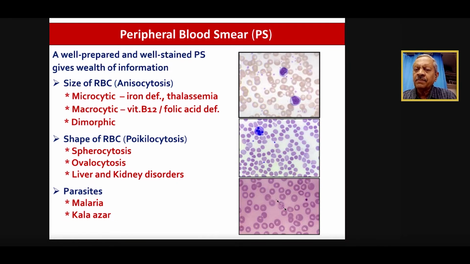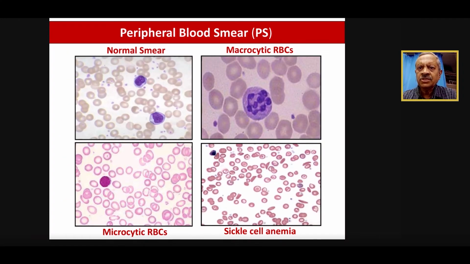And we also look for the parasites. It's mainly malaria. Kala azar we hardly see, at least in the peripheral smear, more often seen in the bone marrow, but once in a while we might pick it up with a heavy parasitemia even in the peripheral smear. So what is important is we look at the RBCs, right? And we see also here, the normal smear is on the left corner, and as we said, the lymphocyte is our comparator, right?